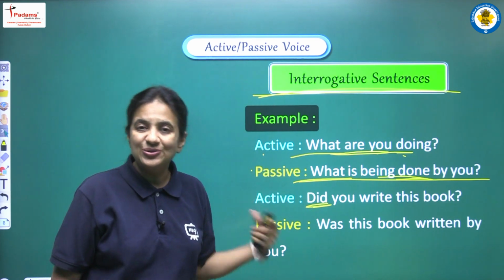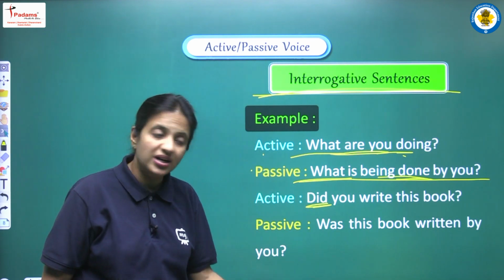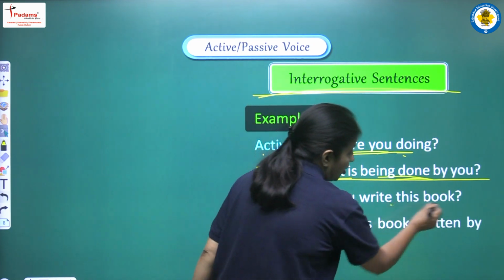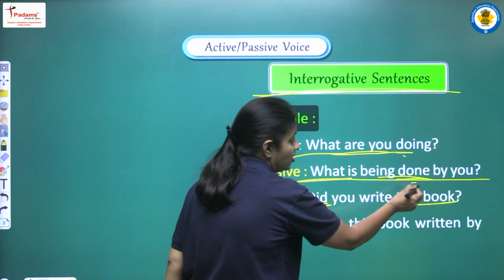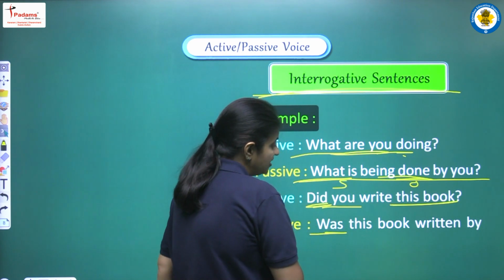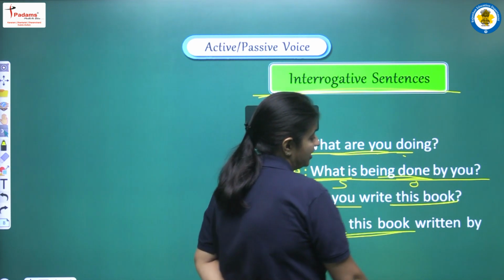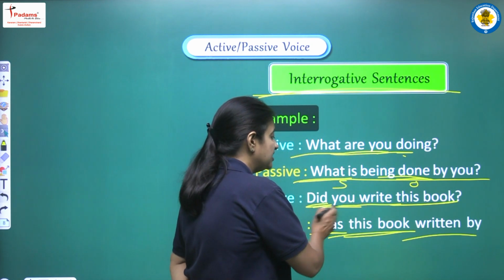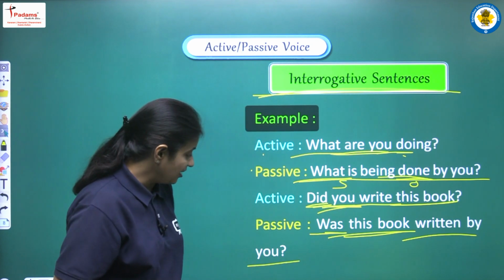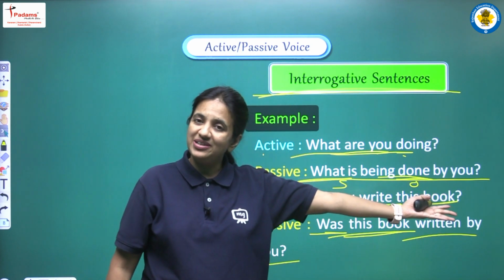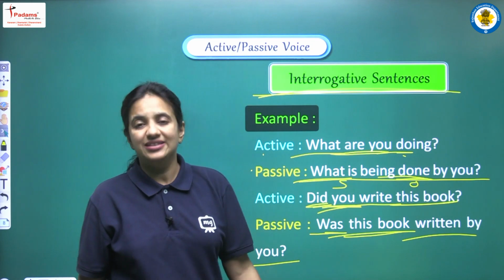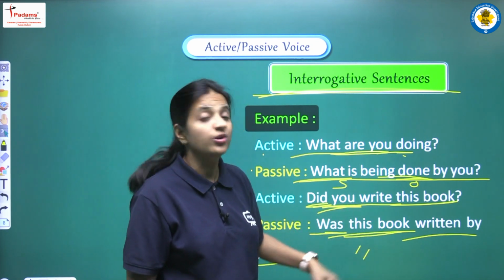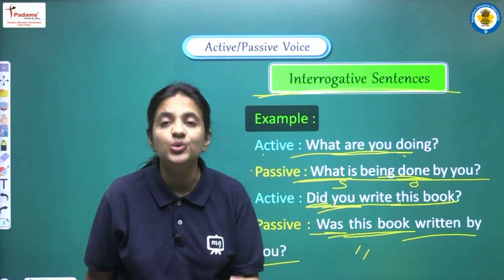And according to the rules now we have to use was and were. So for that we are writing was. Now what is the object here? Object is this book, this is our object, you is the subject. Yes, so we are writing our object, then third form of write, it will be written, subject is you, so it will be there at the end of the sentence, and yes, by will be there as a connective. So in this manner the complete sentence here will be was this book written by you. Okay.